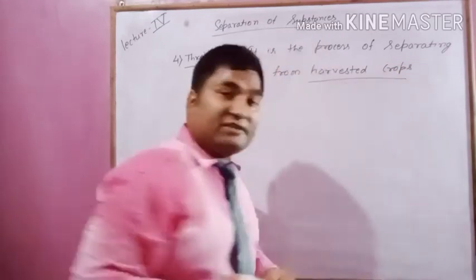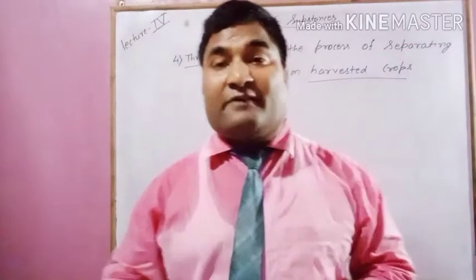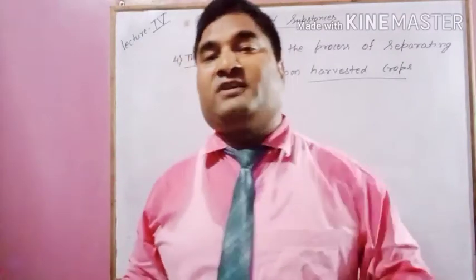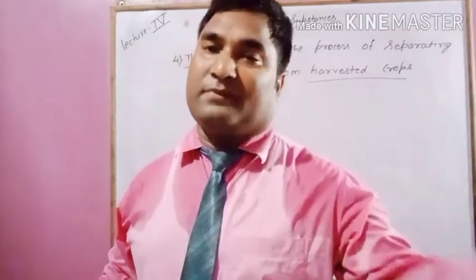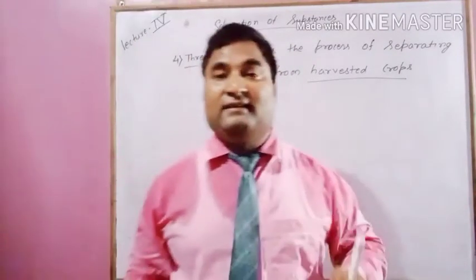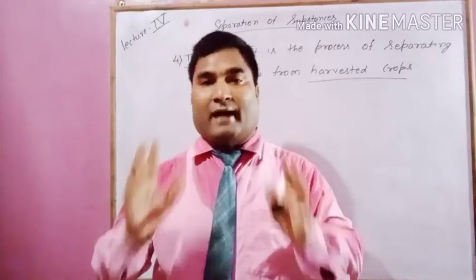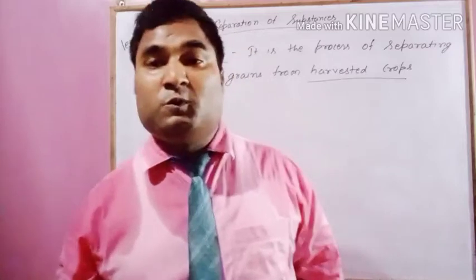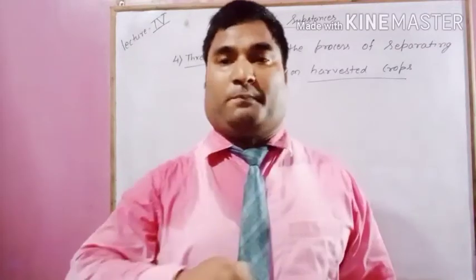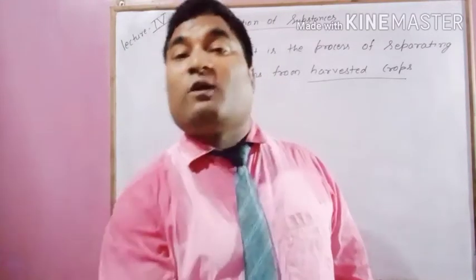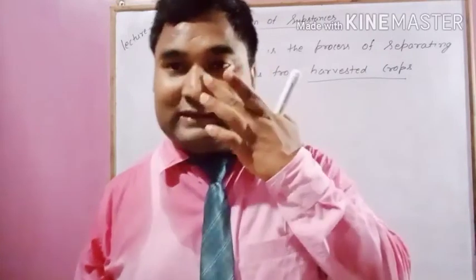What do you mean by harvested crop? The crop that we grow in our field, for example wheat, or for example rice, means paddy. After that crop gets mature and ripens, what will we do? We will cut the crop. So the cutting of the crop is called harvesting.